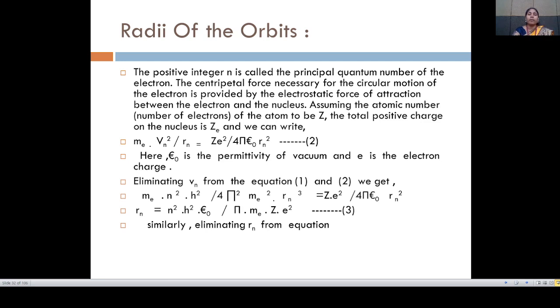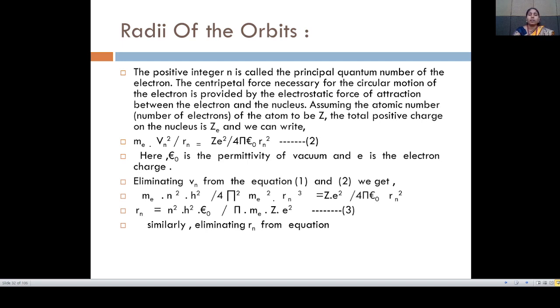So, eliminating v_n from equations 1 and 2, we get m_e n squared h squared divided by 4 pi squared m_e squared r_n cubed is equal to Ze squared divided by 4 pi epsilon naught r_n squared. So, r_n is equal to n squared h squared epsilon naught divided by pi m_e Z e squared.